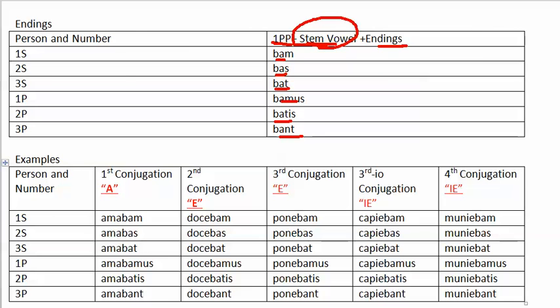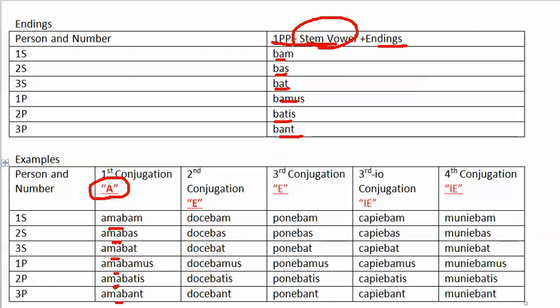So for the first conjugation, which are verbs that are O, A, R, E, you have the stem vowel A. So notice it's right here. Amabam, amabas, amabat, amabamus, amabatis, amabant. So for example, I was loving, I used to love, I kept on loving, I loved, I would love.